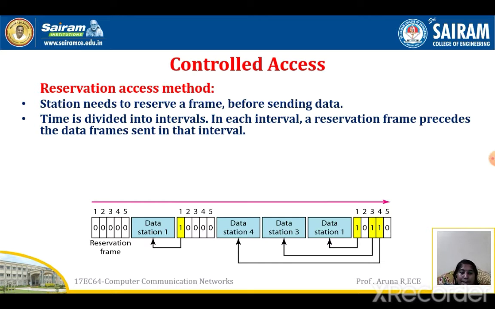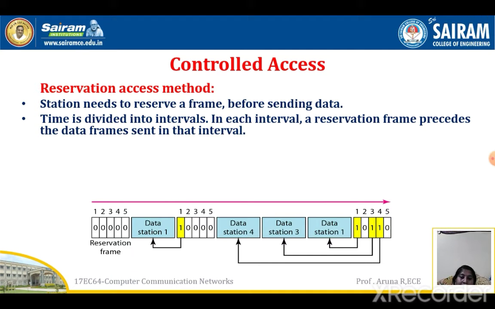Here you can see we have different stations. The slots are there. Whenever you are going to reserve, the slot is made 1. If you don't reserve, the slot is made 0. So 5 stations are there. In the first attempt, station 1, station 3 and station 4 have reserved. So your reservation frame goes first, then your data goes: first data of station 1, then data of station 3, then data of station 4. This is how the first slot is over.